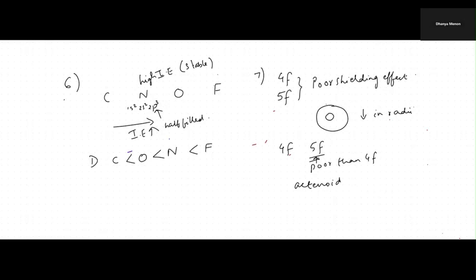The D reason will be correct. That means 5f has poor shielding effect, even more poor than the 4f. That is why the decrease in size in the actinoid series is greater than the decrease in size of the lanthanide series, because of the more poor shielding effect of 5f compared to 4f. I hope this is clear.